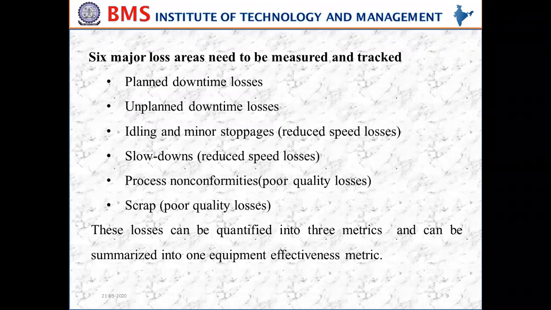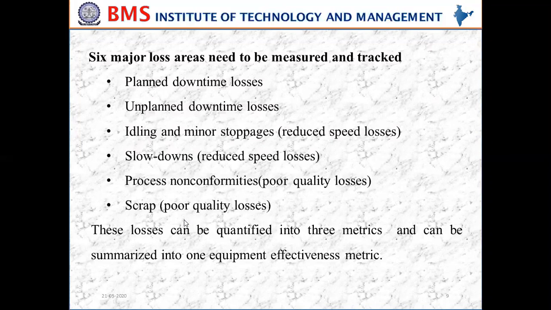And reduced idling and minor stoppages. Sometimes we need to keep the machine idle, and sometimes we need to stop for a while. These are called slowdowns. Slowdowns of the machine are called reduced speed losses. And two more areas come under the poor quality losses. That is the process non-conformities, and the other one is scrap. So these two come under the poor quality losses.